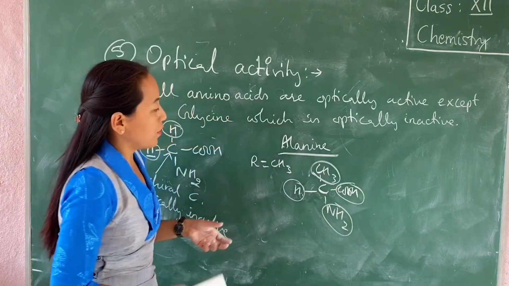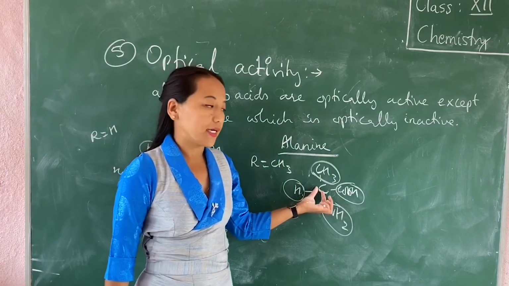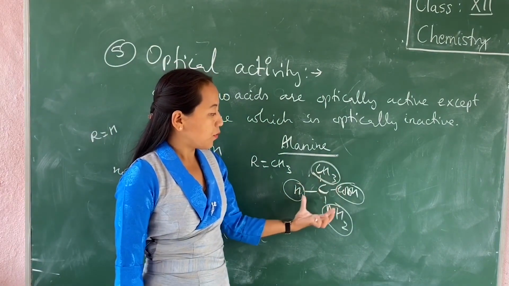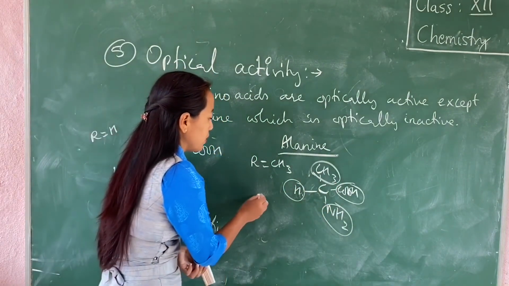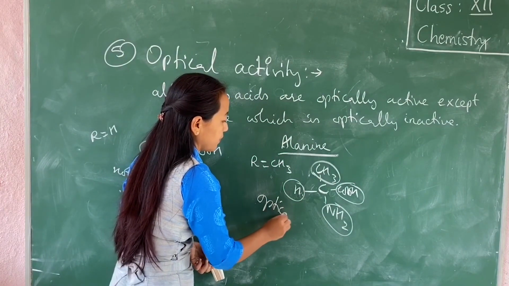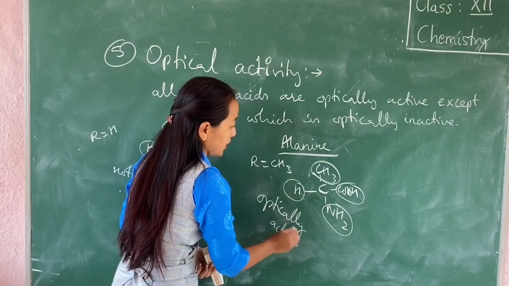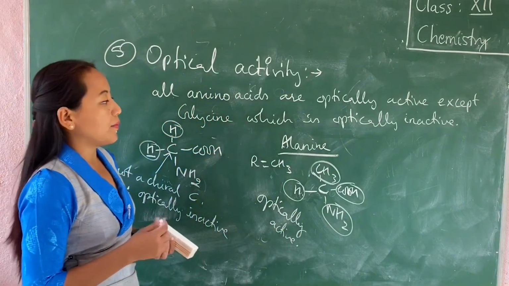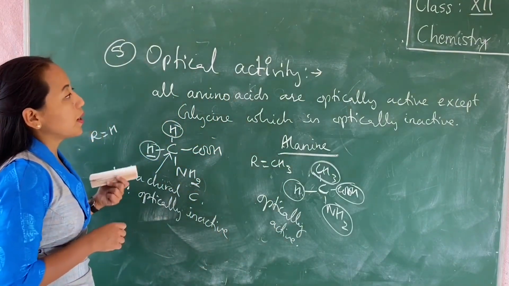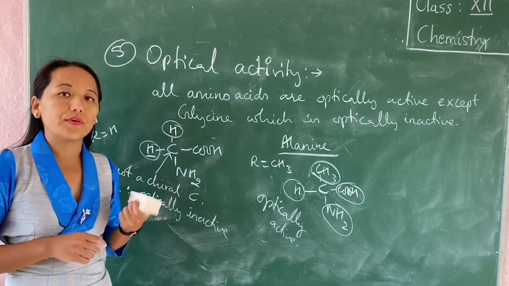So therefore, this carbon is chiral as it is surrounded by 4 different groups. Therefore, it is optically active. And it applies to all other amino acids as well. So this is about the properties of amino acid.